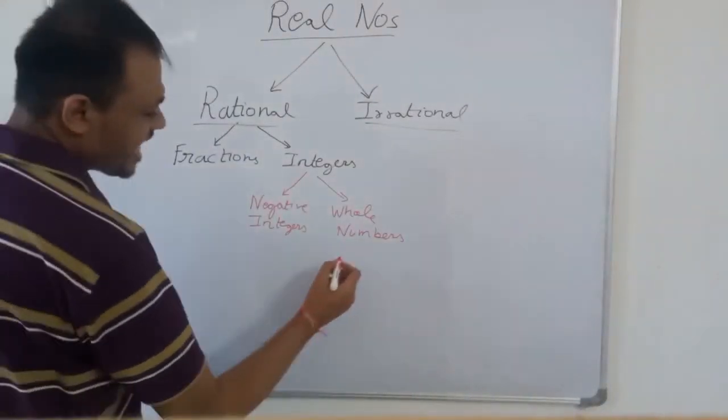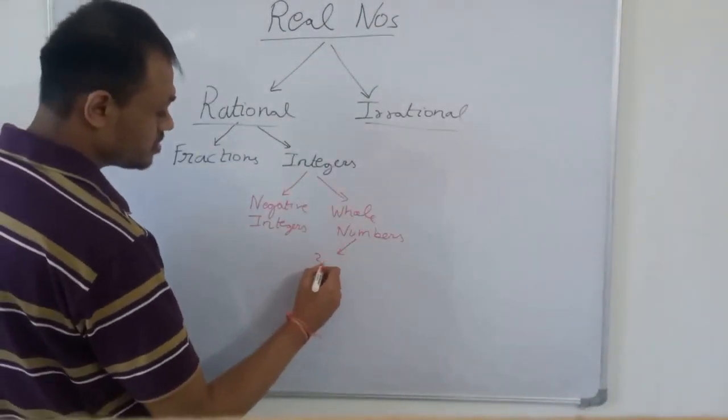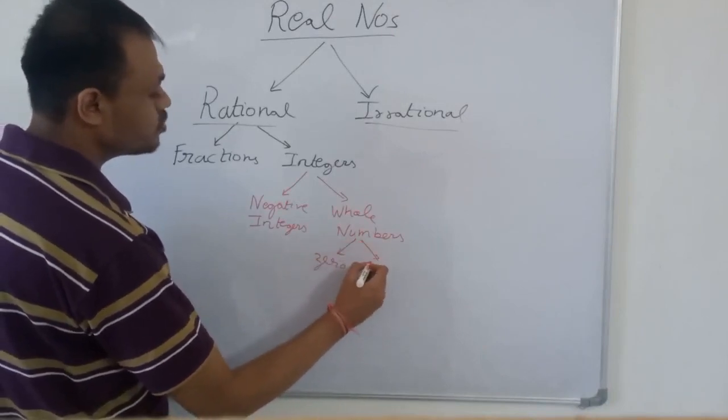Then again, whole numbers can be divided into two categories: 0 and natural numbers.